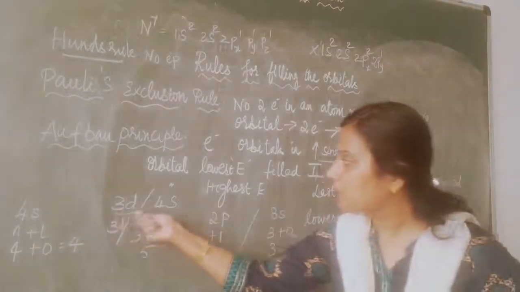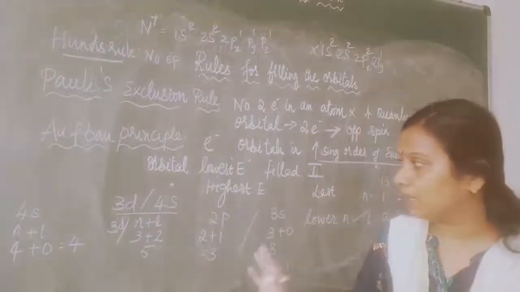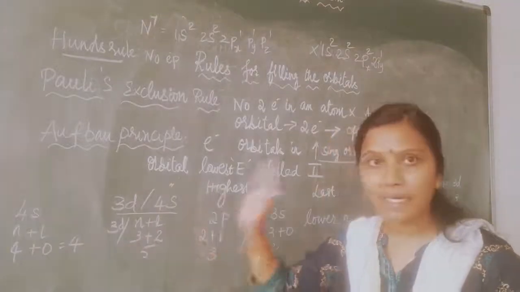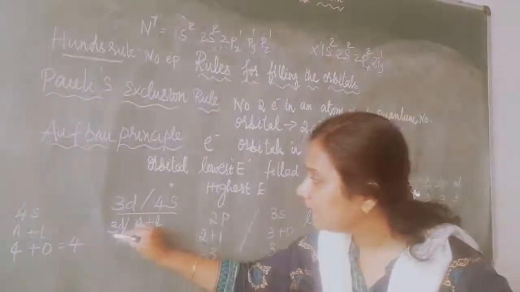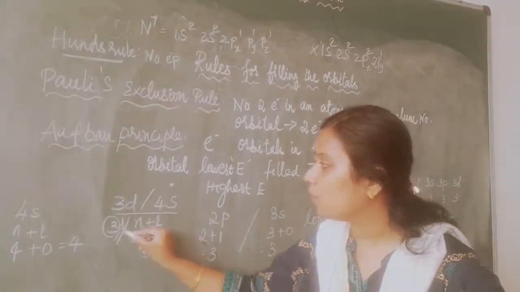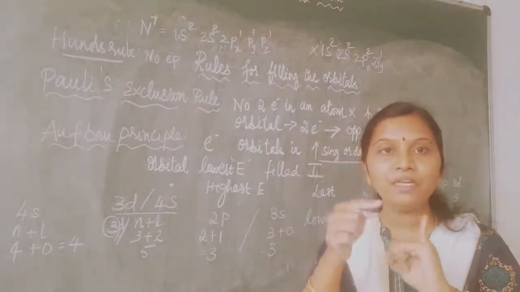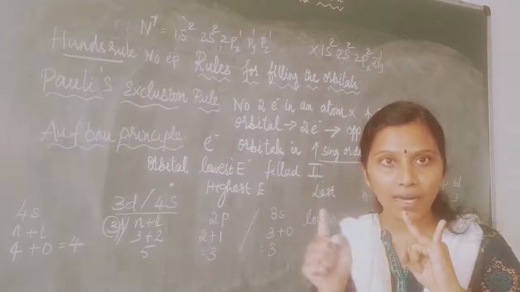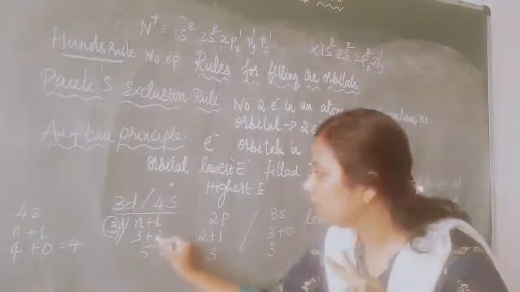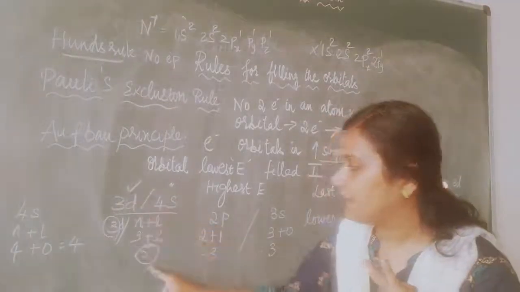Now there is a competition between 3d and 4s, which should be filled first? Okay, 3d. So n plus l, apply the formula. What is n? The n value is 3. So n is equal to 3 plus what is the value of l for d? s is equal to 0, after s, p is equal to 1, after p, d is equal to 2. So 3 plus 2 is 5. For 3d, 5 is the answer.